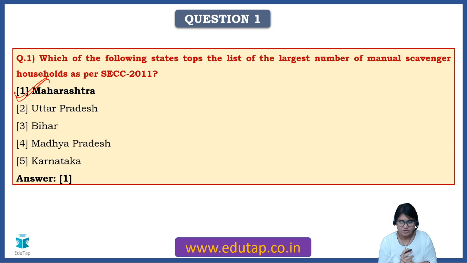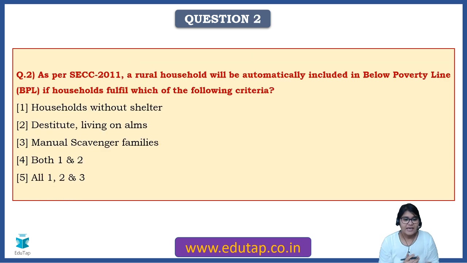Keep this particular question in mind, very simple. Second question says, as per the SECC 2011, a rural household will be automatically included in below poverty line if households fulfill which of the following criteria? So basically you are talking about automatic inclusion.